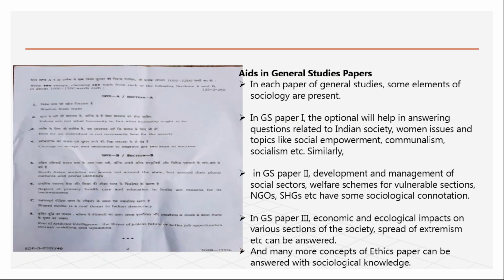You are just filling the paper, but you will compensate if you get 15 marks questions from sociology or society questions; you can write an excellent answer compared to that particular question. In GS paper 3, extreme problems and all this will be there, and that also you can write better.